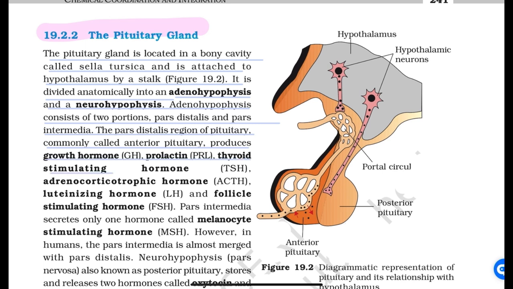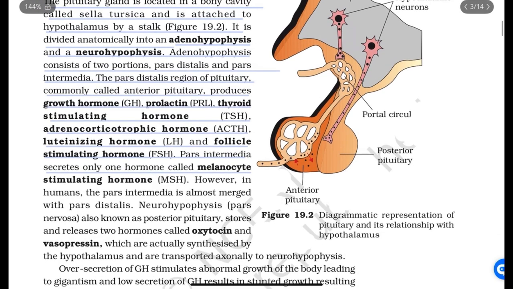prolactin, thyroid stimulating hormone TSH, adrenocorticotropic hormone ACTH, luteinizing hormone LH, follicle stimulating hormone FSH. Pars intermedia secretes only one hormone called melanocyte stimulating hormone, that is MSH.